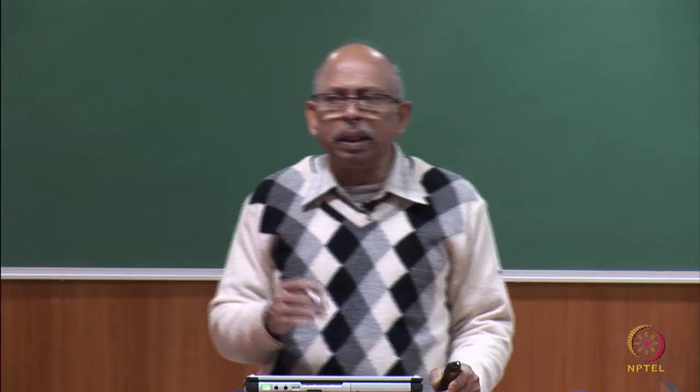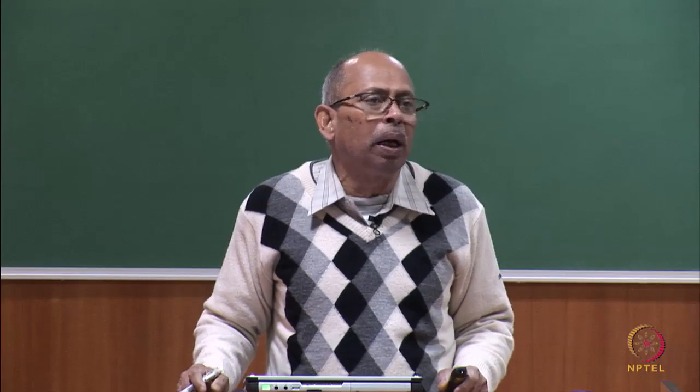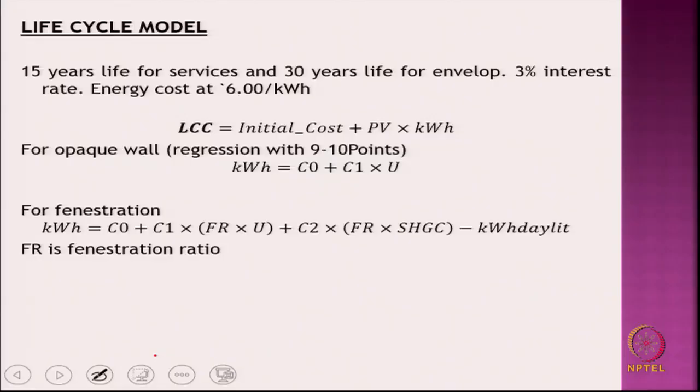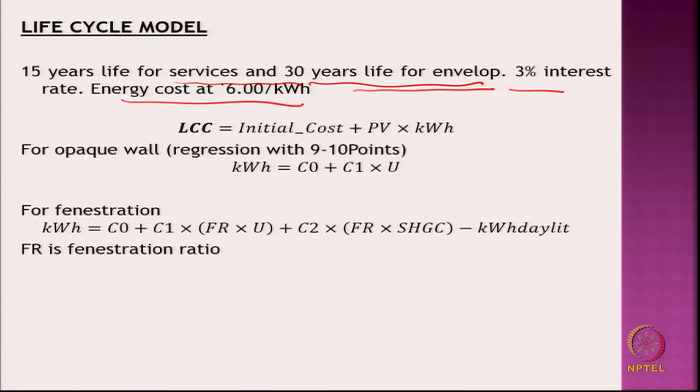Then they say that this is based on a life cycle model. How have they found it out? They arrived at these values from life cycle calculation. So, 15 years life for services and 30 years life for the envelope, that is what has been taken, with a 3% interest rate. Well, that is the consensus of the people who formulated the code, and they calculated the energy cost at that point of time as 6 rupees per kilowatt hour.